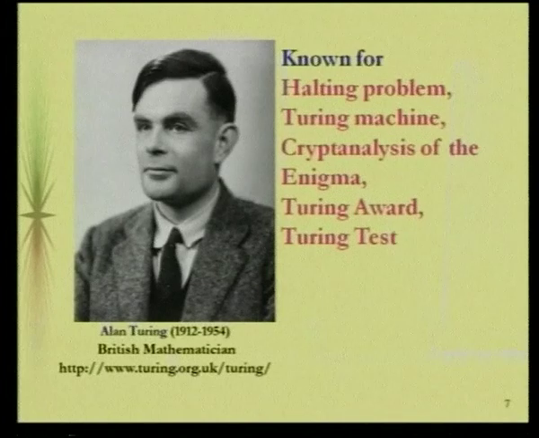Another area where he has studied very well is the halting problem. Given a problem, whether the device for the problem is going to halt or not. We can say that a problem is going to halt if the answer is available, and what will happen if the answer is not available, will it halt or not? If it is guaranteed to halt, either in the presence of an answer or in the absence of an answer, then it is a decidable problem. And if it halts when the answer is available, but does not halt when the answer is not there, then the problem comes under the undecidable category. Those things were proposed by Alan Turing.